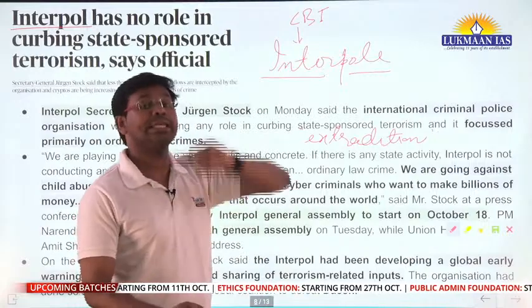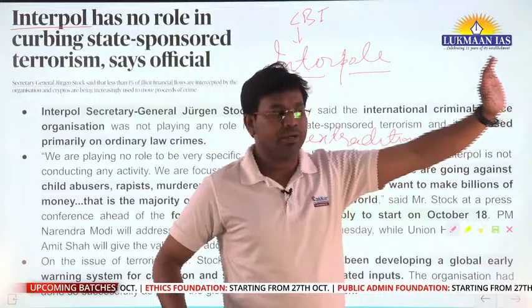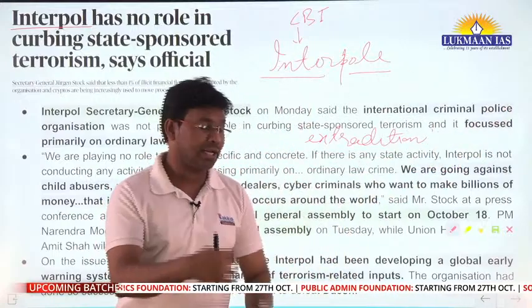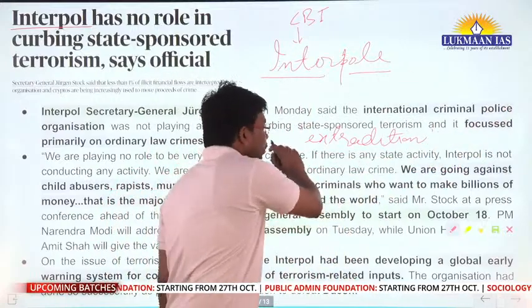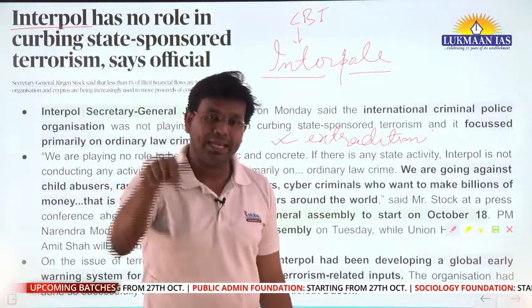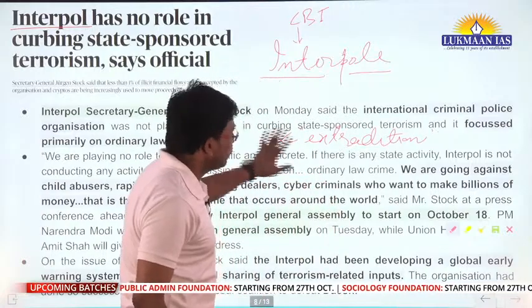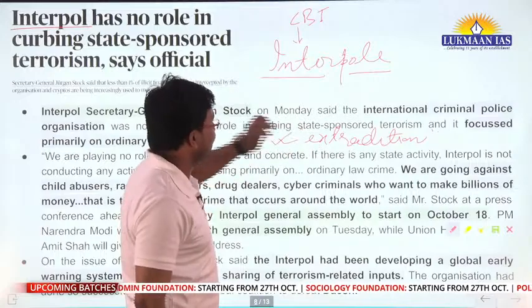So we request their security agencies, we request their respective departments for coordination, and we ask them to extradite so and so person from their jurisdiction to India, so that they can be tried in Indian courts. Okay, so they can be tried in Indian courts. So we do have extradition treaties with different countries, right?